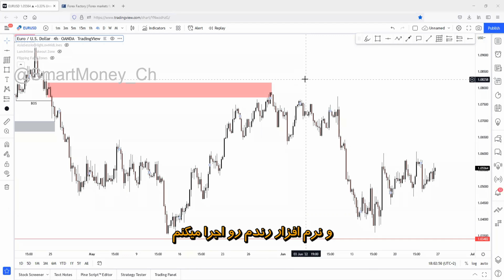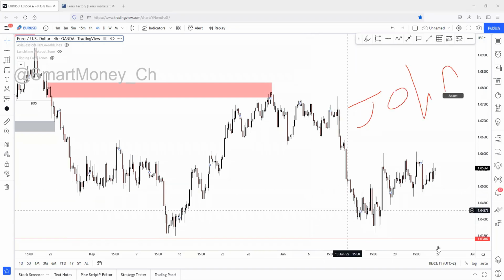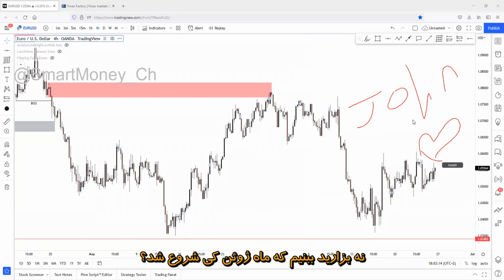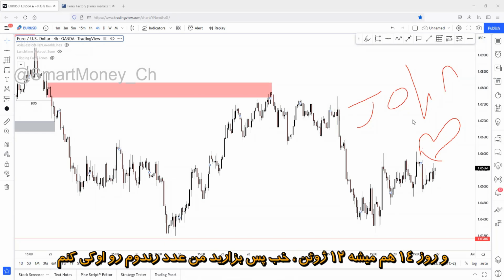And I will create a random number generator. From 1 to 12, no, 14, sorry. No, let me just check. When did June start? Okay, so the first day will be 30th of May. So the first is the 30th of May, the 14th is the 12th of June.